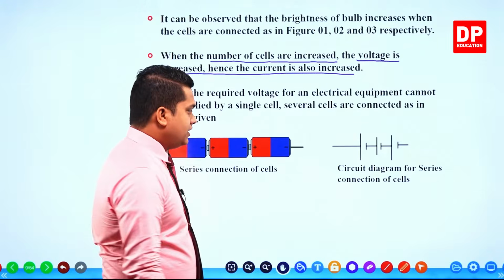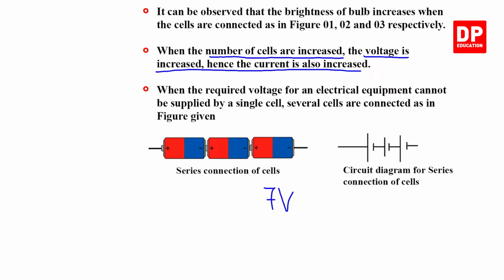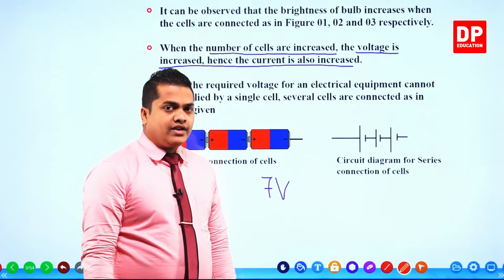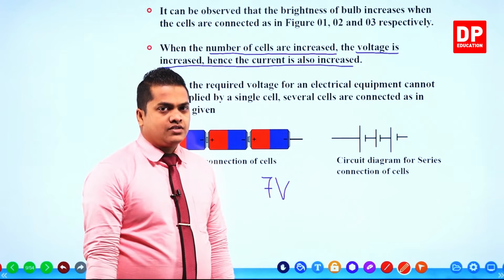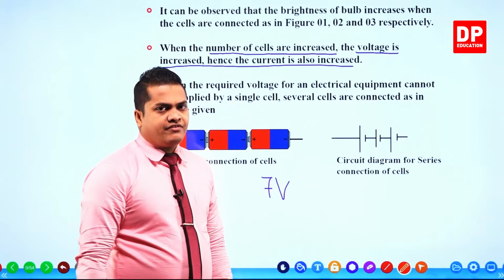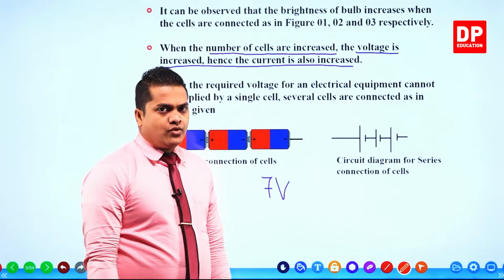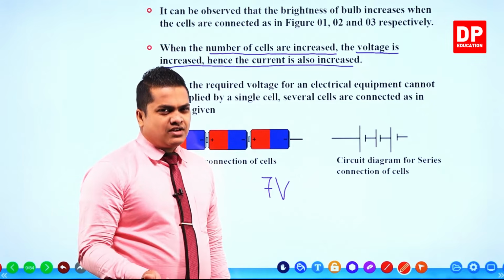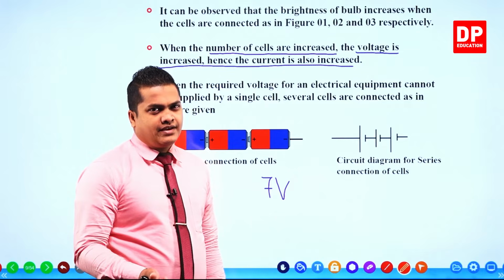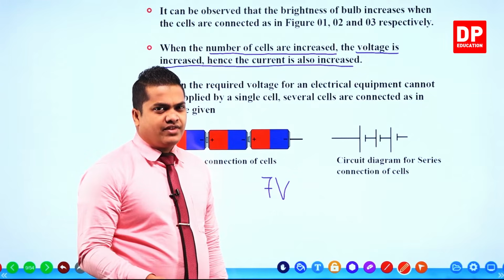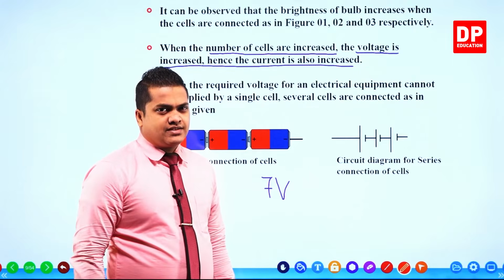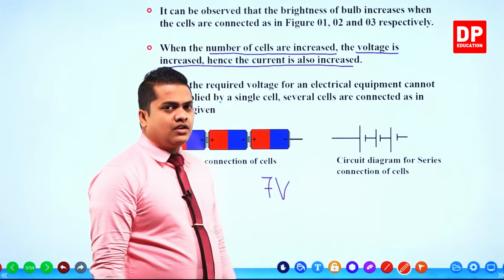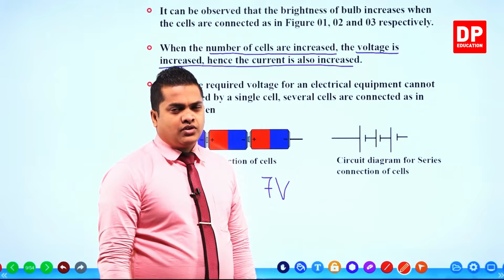On the torch bulb, it's printed as 7 volts. You know that there are different types of torch bulbs. Let's imagine that 7 volts is printed. So in order to operate, there should be at least 7 volts. In a normal dry cell, there is 1.5. So what we can do is get several dry cells, like 5 of them, and interconnect them. By that way, we can light up the bulb.